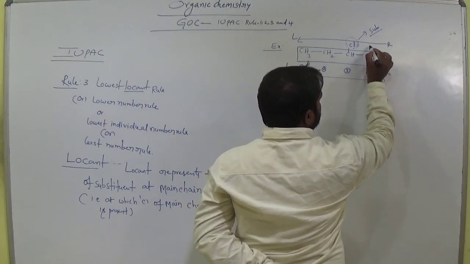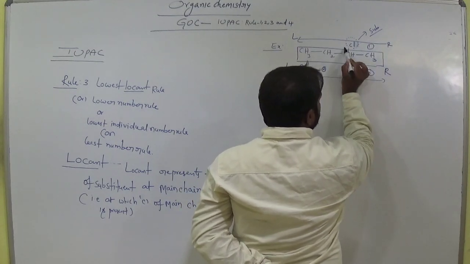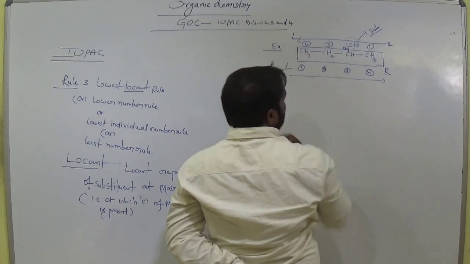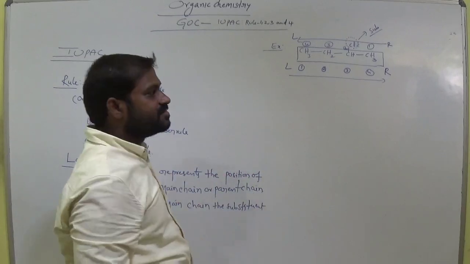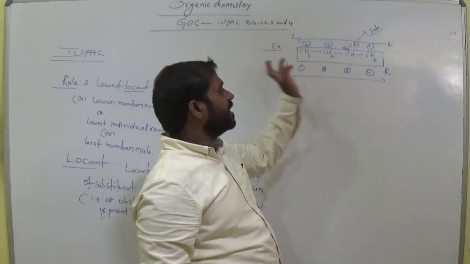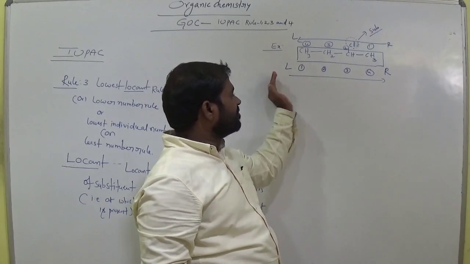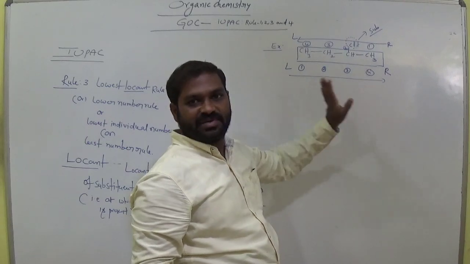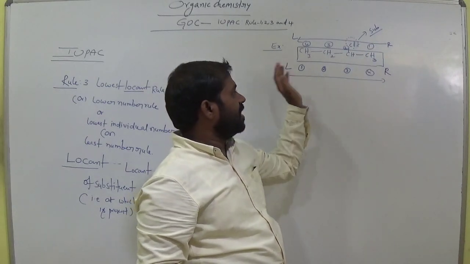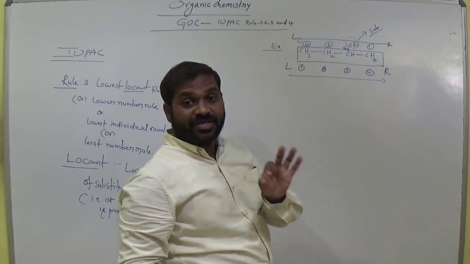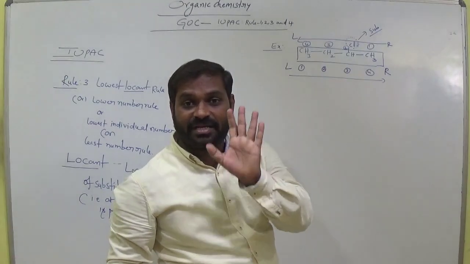Okay, so now this is the first carbon. Now this is the second carbon. This is the third carbon. This is the fourth carbon. Okay, is it clear? So now here two possibilities are there to give the numbering to the main chain. In the left to right, this is first carbon, second carbon, third carbon, fourth carbon. Clear? So from the right to left, first carbon, second, third, fourth.